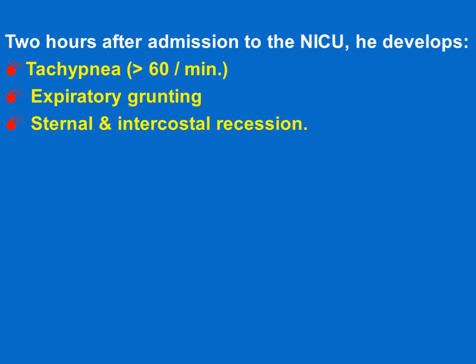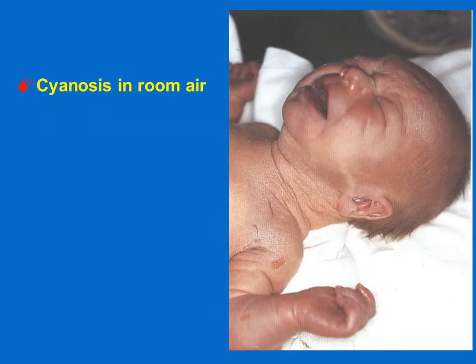2 hours after admission to the neonatal intensive care unit, he develops tachypnea. His respiratory rate was more than 60 breaths per minute, with expiratory grunting and sternal and intercostal recessions. He was cyanosed in room air.